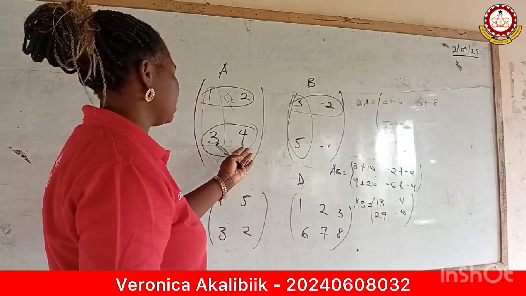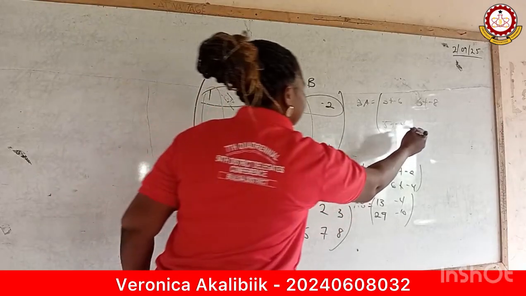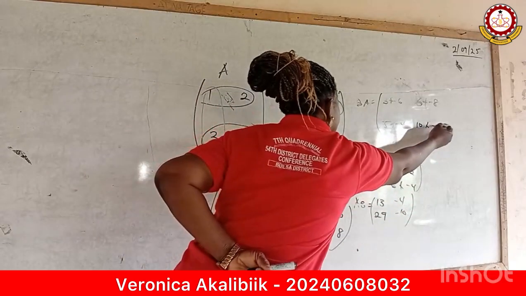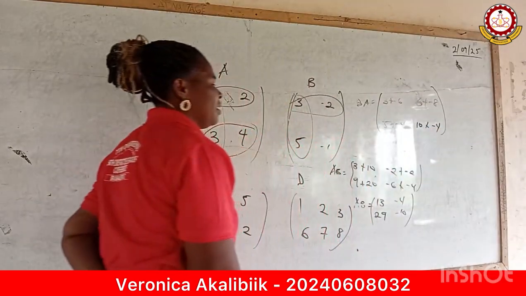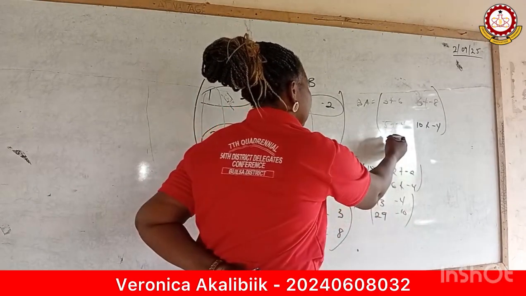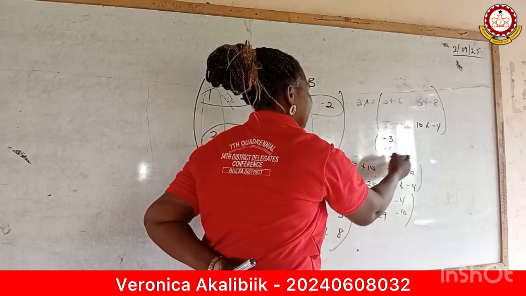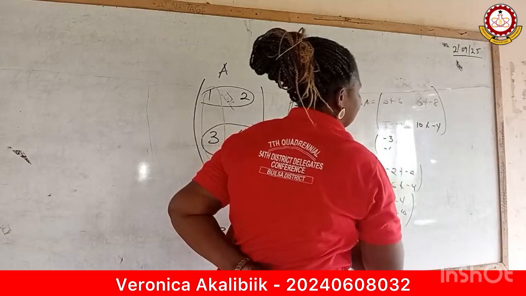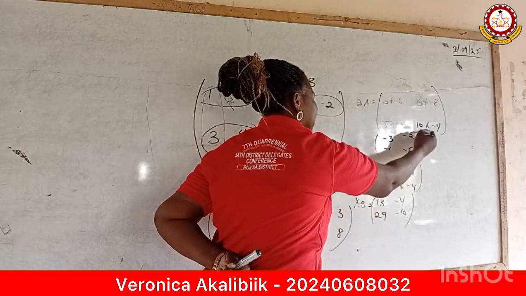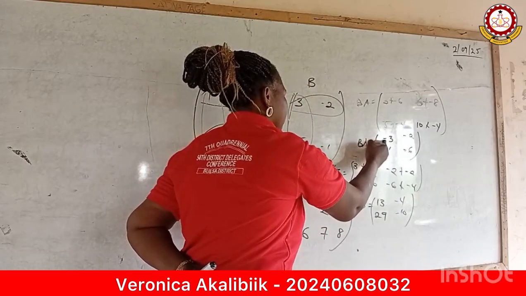Now, let's come to the next column and row. 5 times 2, I have 10, plus negative 1 times 4, I have negative 4. Now, when we simplify this, you will realize that 3 plus negative 6 will give us what? Negative 3. 5 plus negative 4, negative 1. I have 6 plus negative 8, I have negative 2. 10 plus negative 4, I have negative 6. So my matrix BA is giving me this.